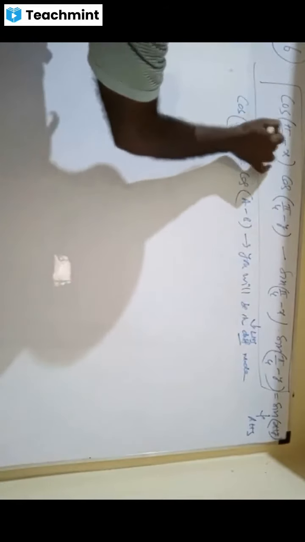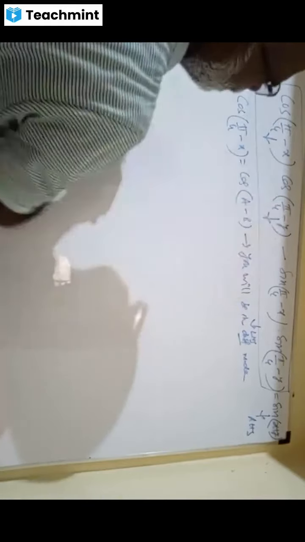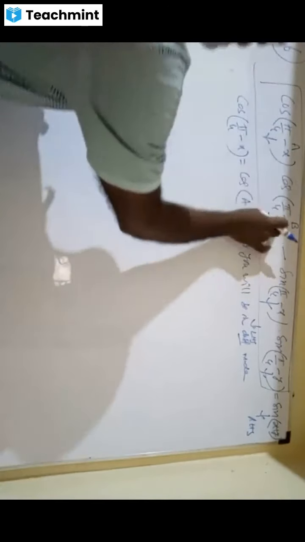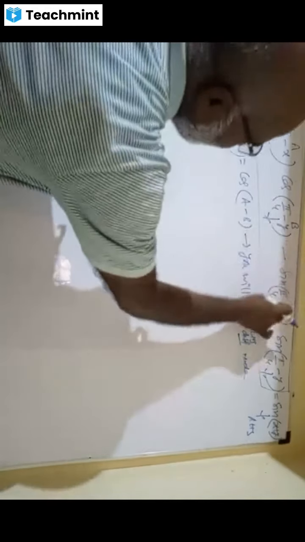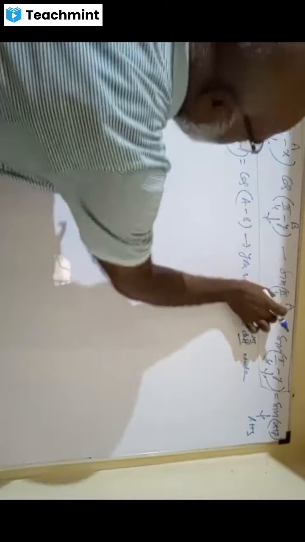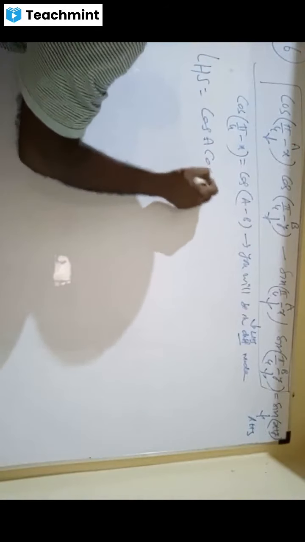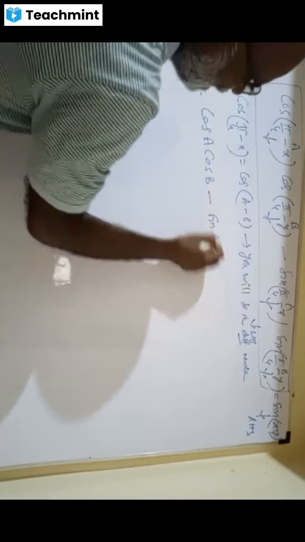Whereas, just keep observing them. This is the angle, same angle and the same angle. Therefore, you take this as a and b: cos a cos b minus sin a sin b. So what is your LHS, Preeti? Cos a cos b minus sin a sin b.